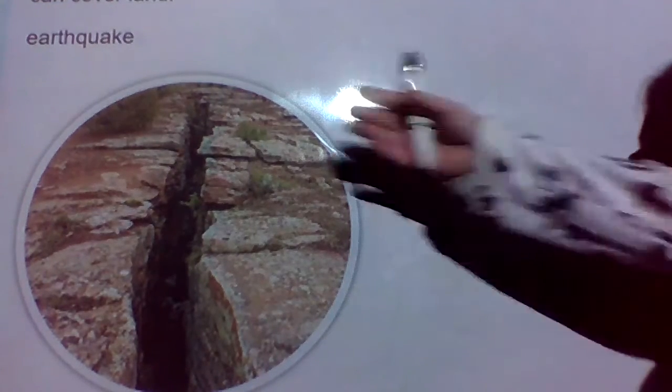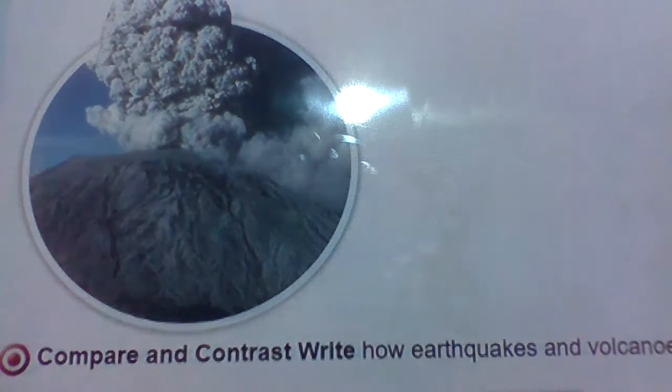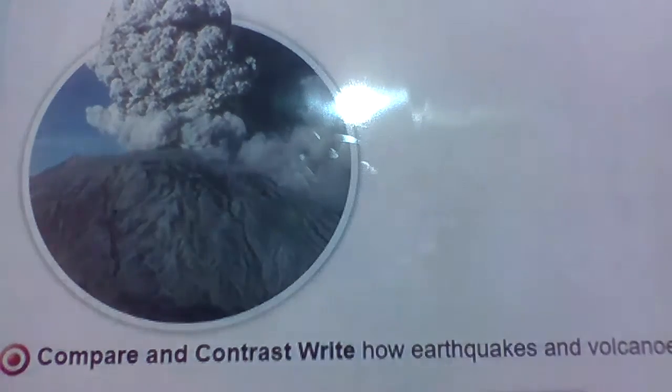So here in this circle, you have a picture of an earthquake. It's not an actual picture of the earthquake itself. It is the result, so cause and effect. Because there was an earthquake, the result or the effect is the ground opened up. It made a crack. Lower one down here, you have a volcano erupting. You can see the smoke. You can see kind of how the ground down here is changing.